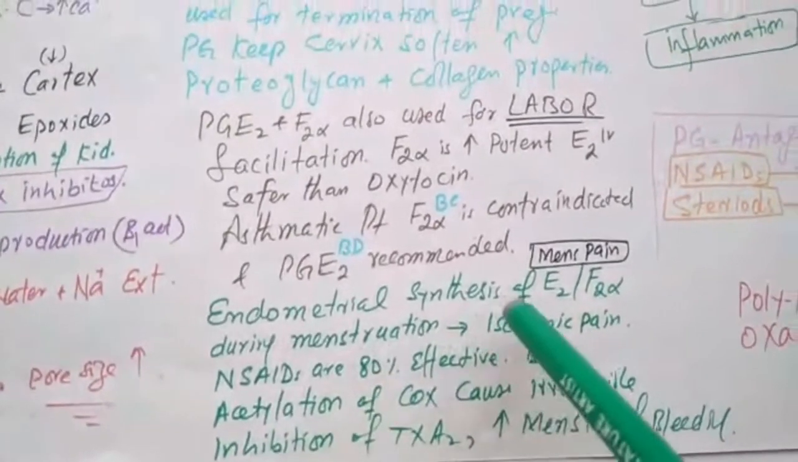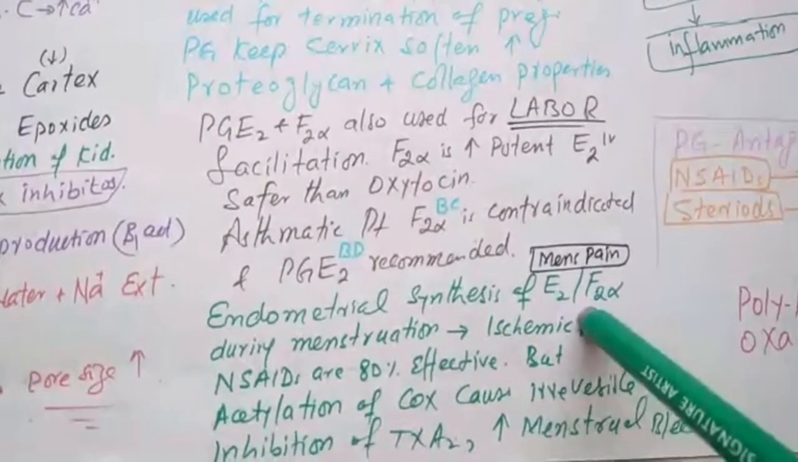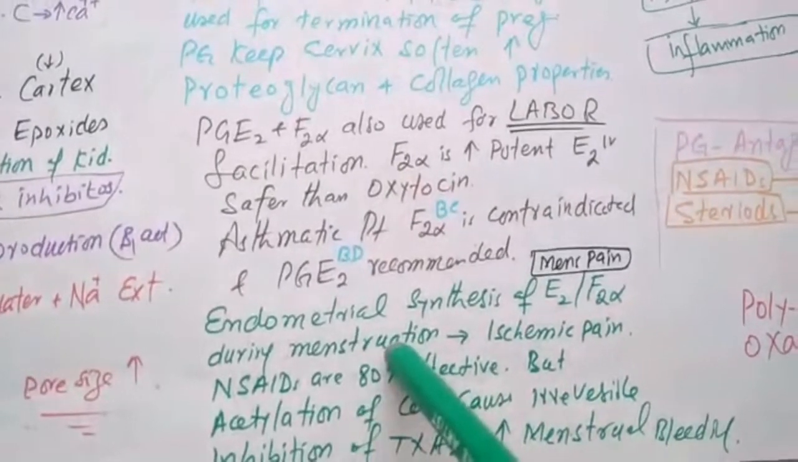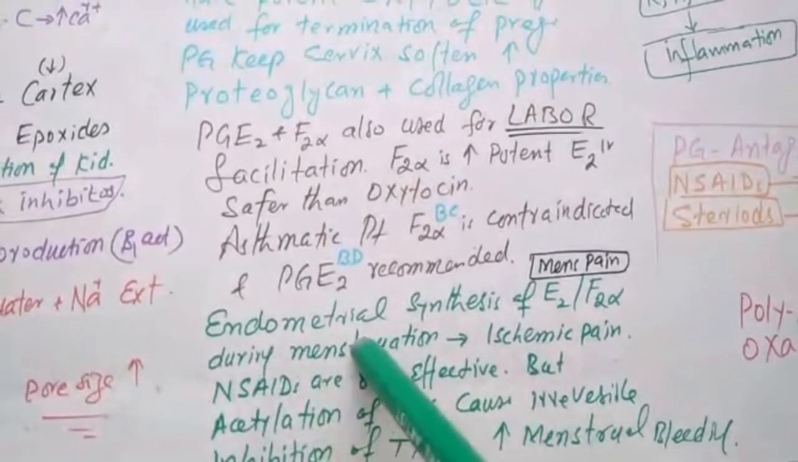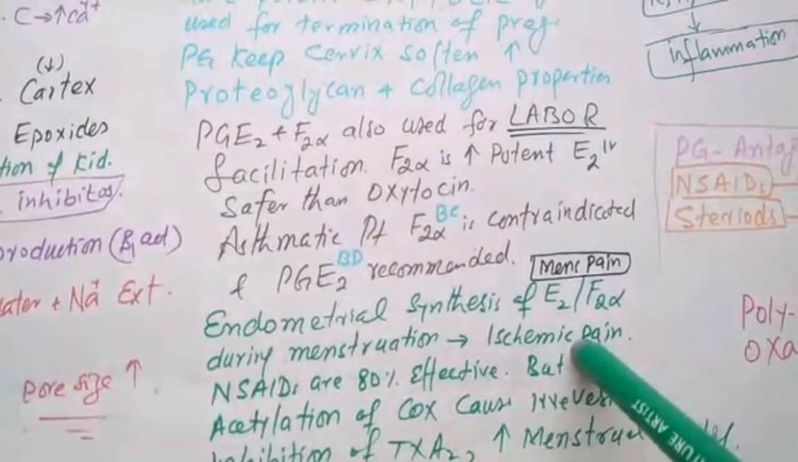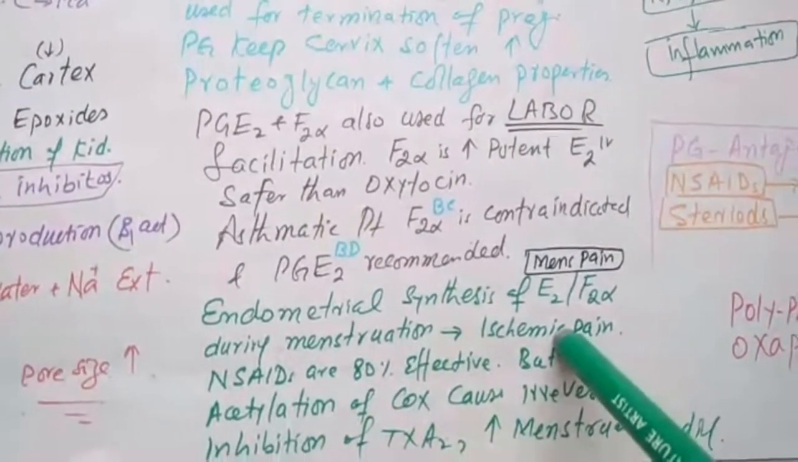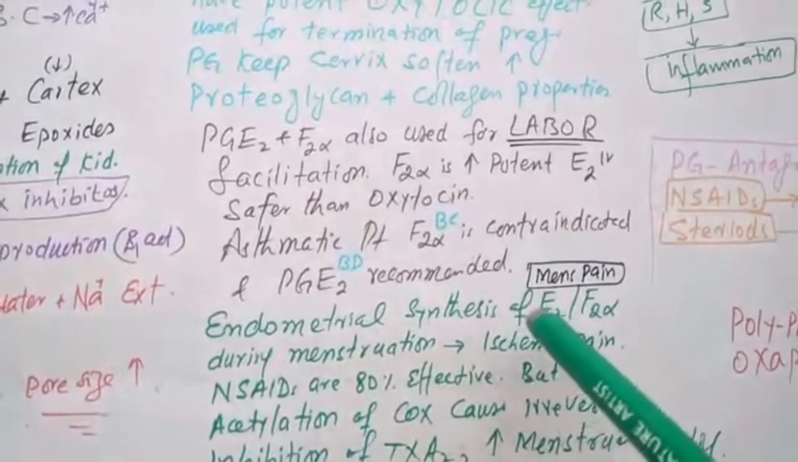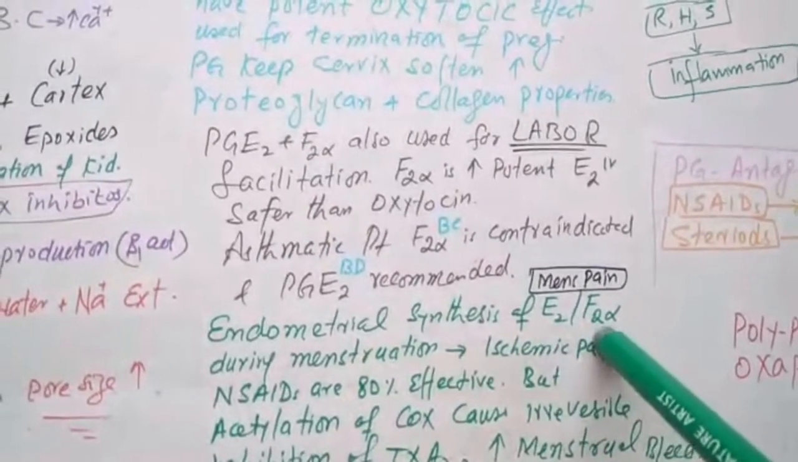Endometrial synthesis of PGE2 and F2 alpha during menstruation causes ischemic pain. There is ischemic pain due to endometrial release of PGE2 and F2 alpha.